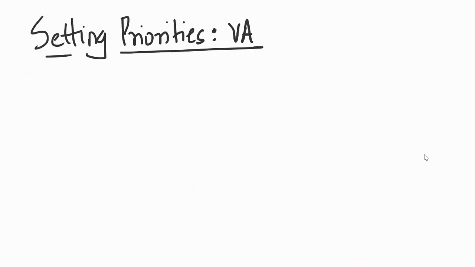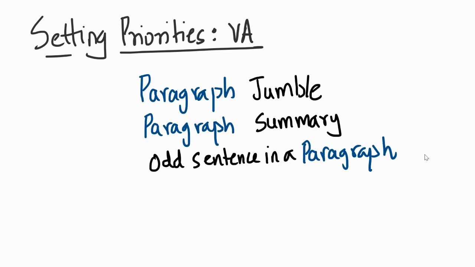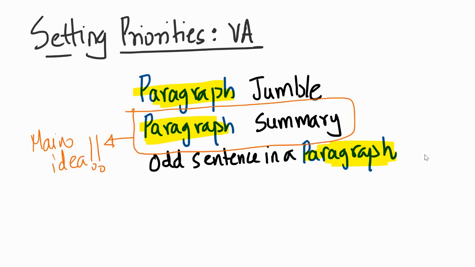And then we have the next one, which is verbal ability. If you look at verbal ability, one thing that is very peculiar: paragraph jumble, paragraph summary, odd sentence in a paragraph. What is this all about? It's all about paragraphs. And what was reading comprehension? A combination of paragraphs. By the way, the paragraph summary is like the main idea. So whatever you're doing specifically for reading comprehension, trying to comprehend the passage, understanding the topic sentence, would definitely automatically help in paragraph summary.